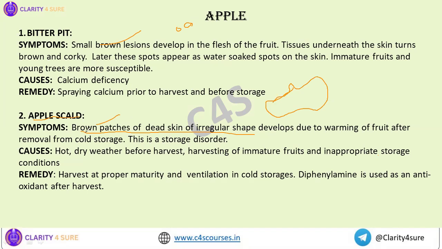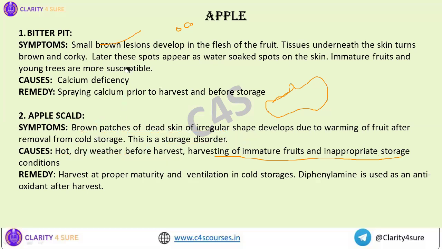Another important thing in case of apple scald is that it is a storage disorder. The causes are hot, dry weather before harvest, harvesting of immature fruits, and inappropriate storage conditions. So this is important: apple scald is a storage disorder.